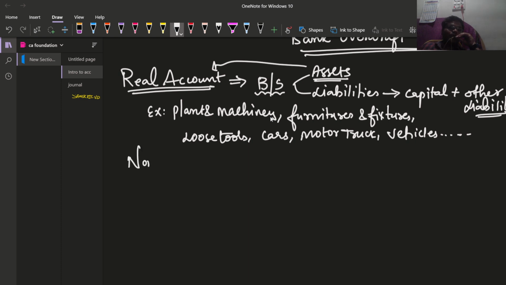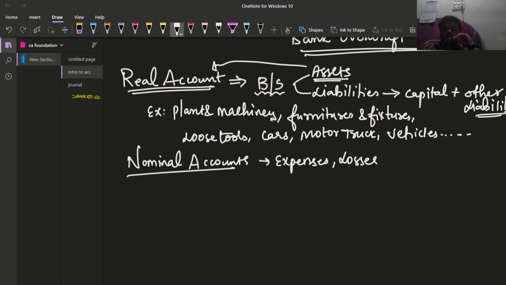And what are nominal accounts? Here, all expenses, losses, incomes, and gains.